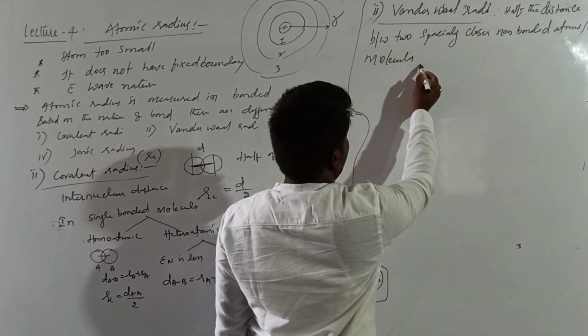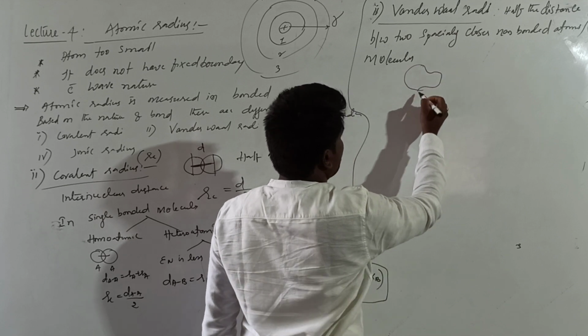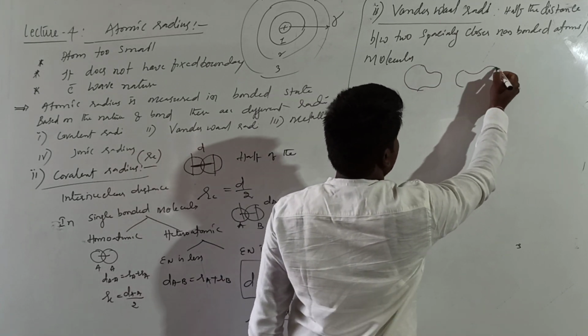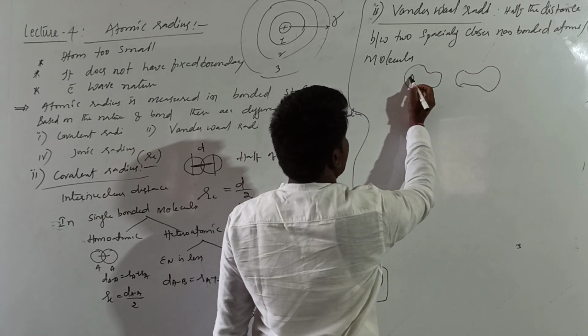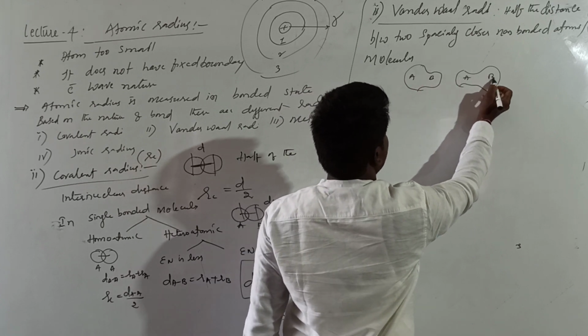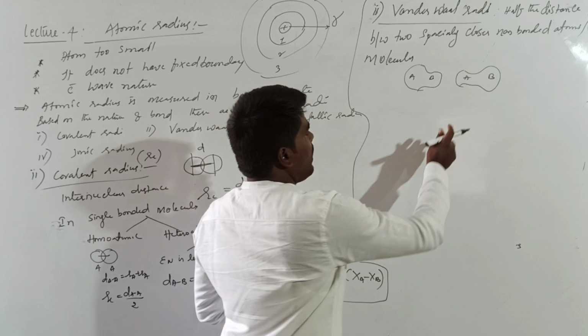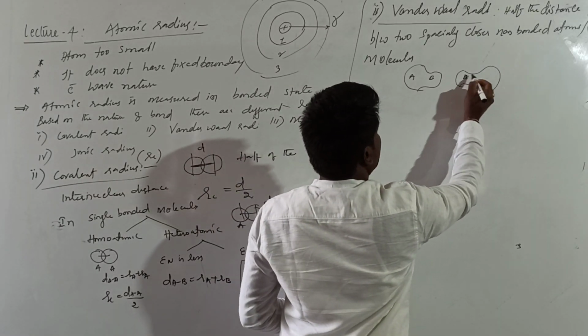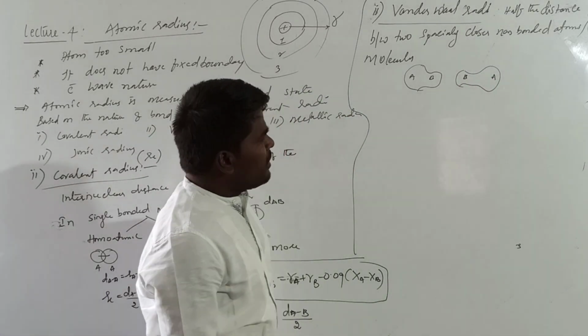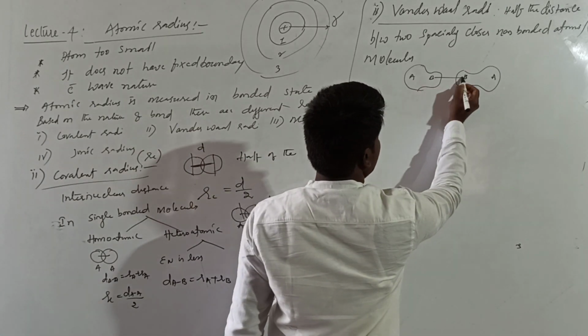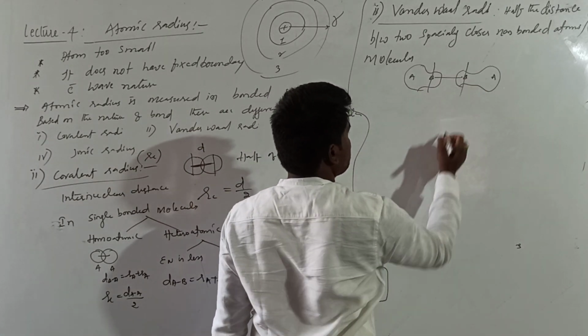Suppose you have a molecule like this, if these are two spatially closed molecules A and B, this is a diatomic molecule, right? And what will the van der Waals radius be equal to? This is the distance between B and B.